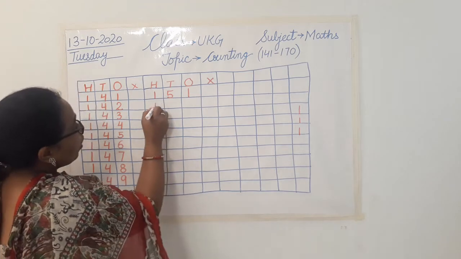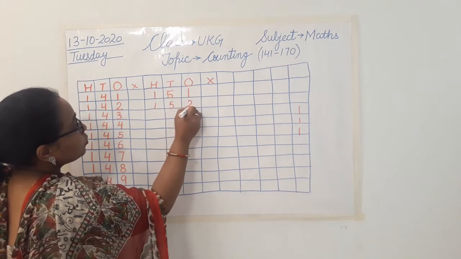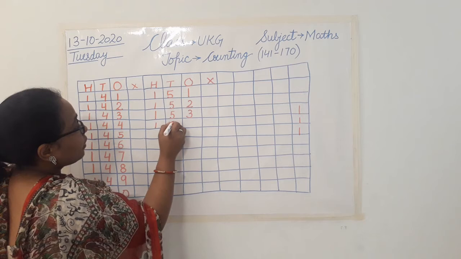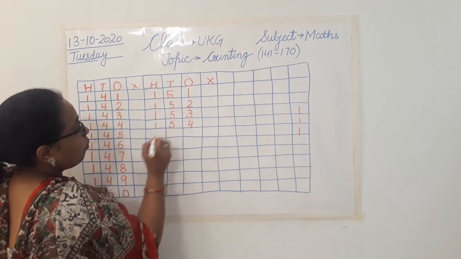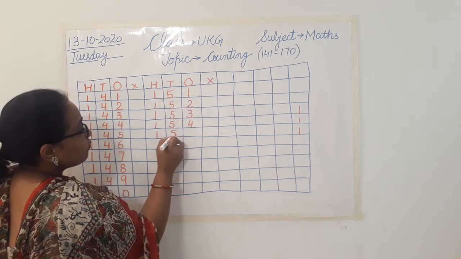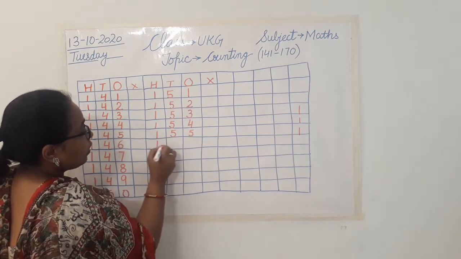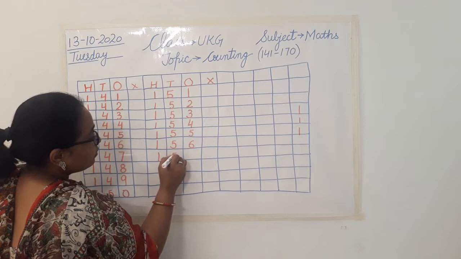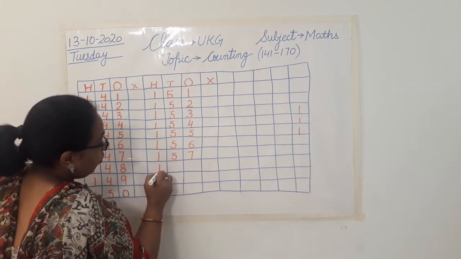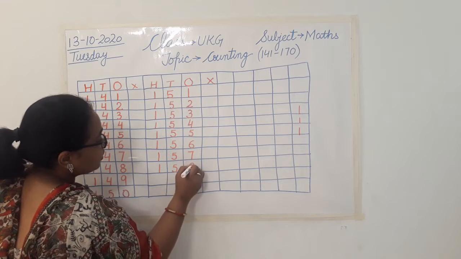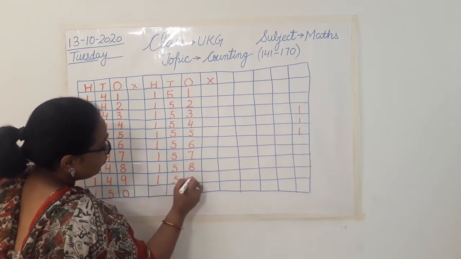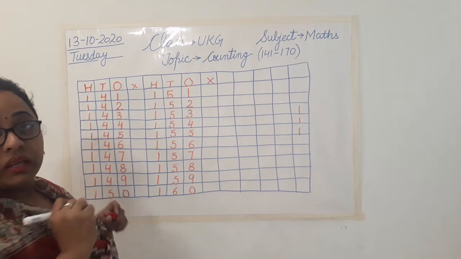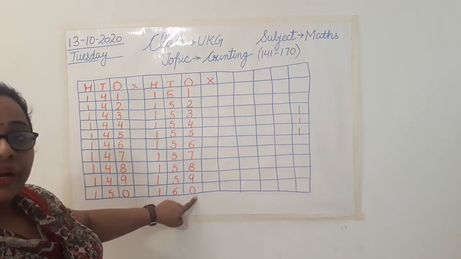Then we'll write 152, 153, 154, 155, 156, 157, 158, 159, 160. Clear? So now we have completed till 160.